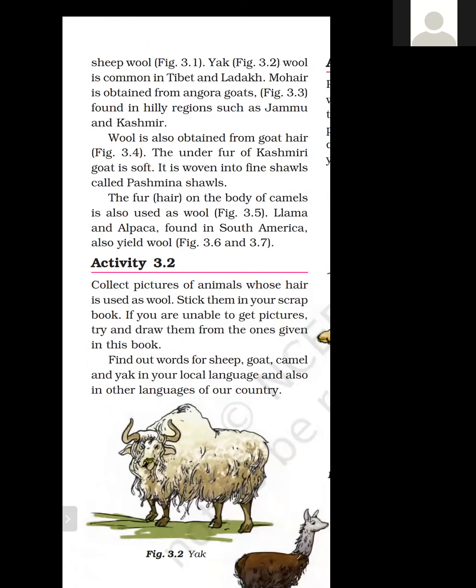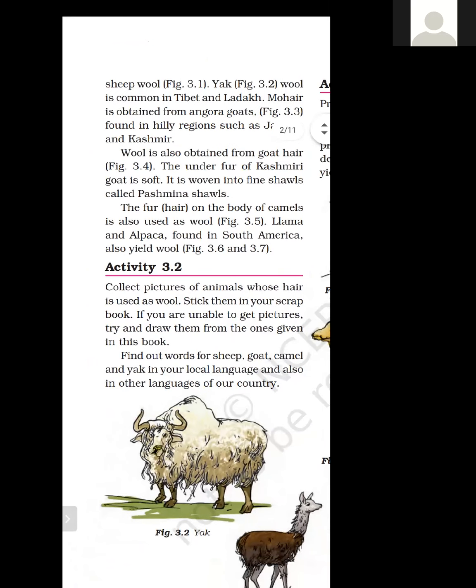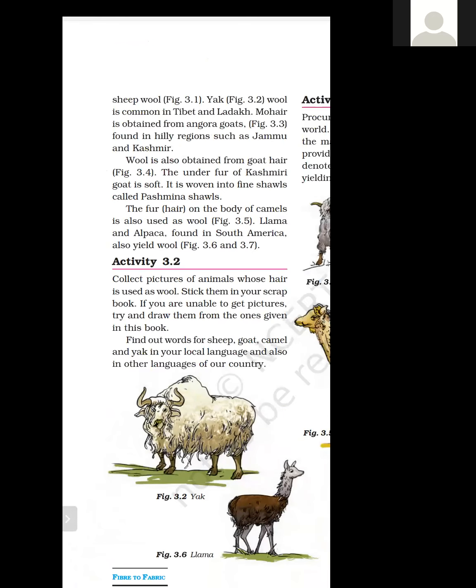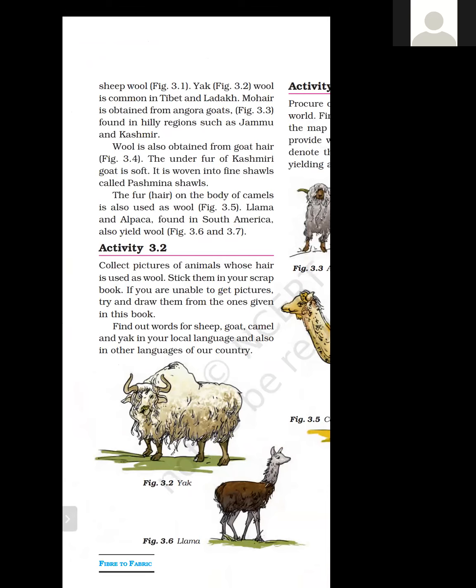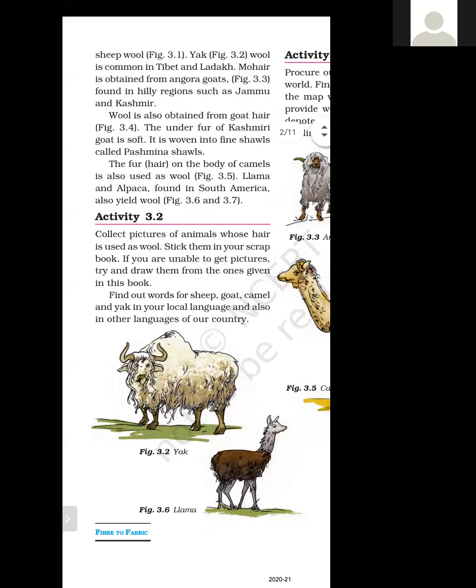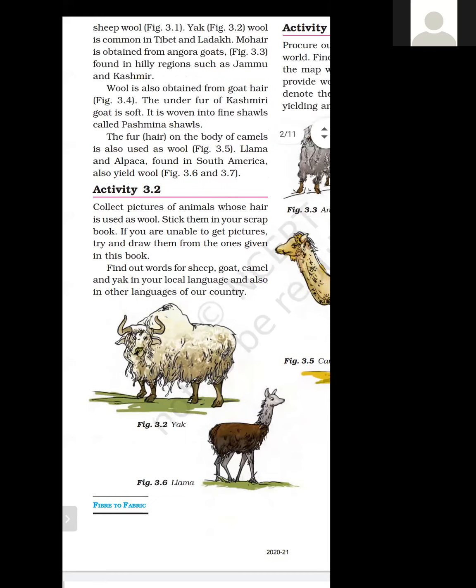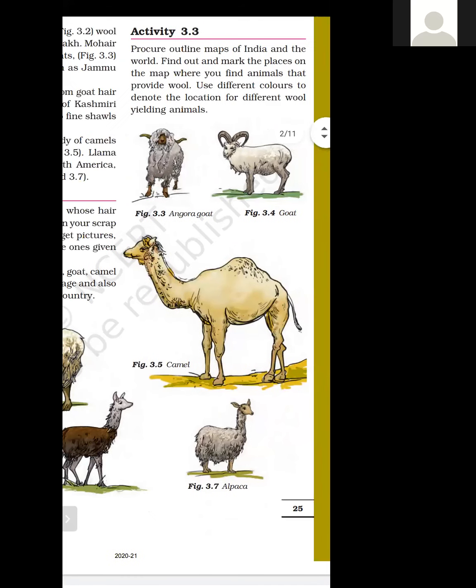Mohair is obtained from the Angora goat. So you can also see the Angora goat in the diagram, figure 3.3. Angora goat is found in hilly regions such as Jammu and Kashmir. So in Jammu and Kashmir, we will find a special type of goat known as Angora goat. From that Angora goat, we will obtain fleece. We will obtain wool. Wool is also obtained from goat hair. Goat hair, figure 3.4. From the goat hair, we can also obtain wool.